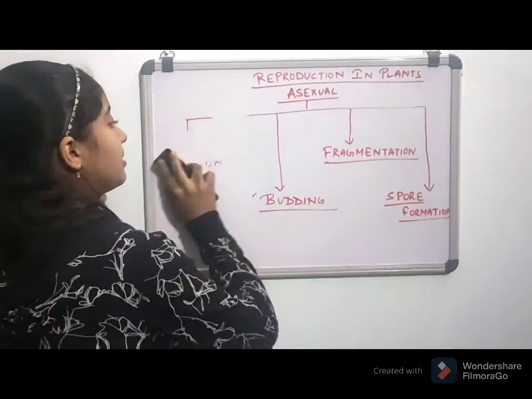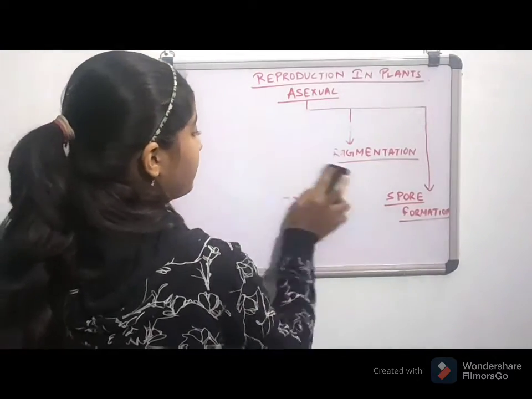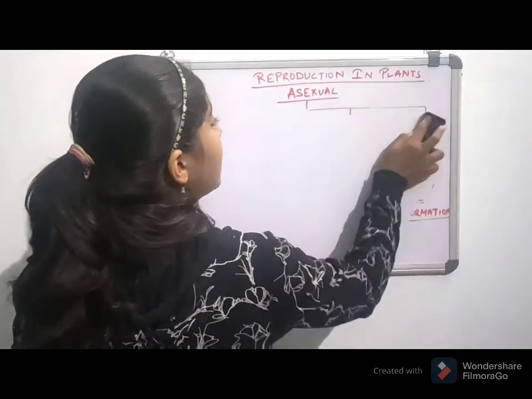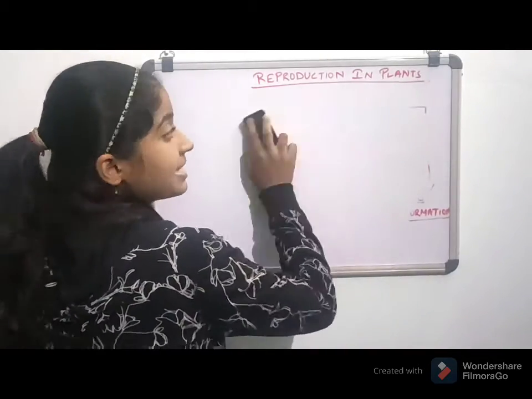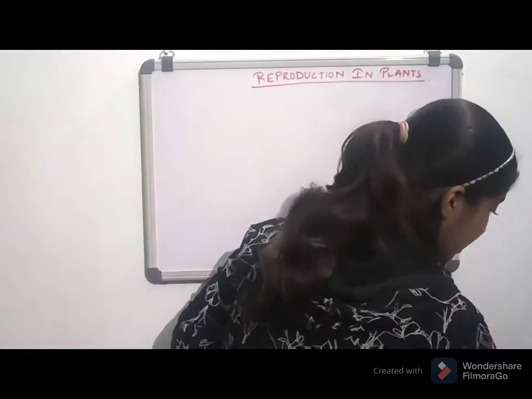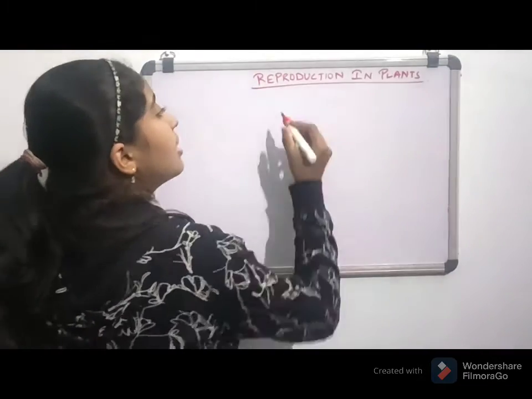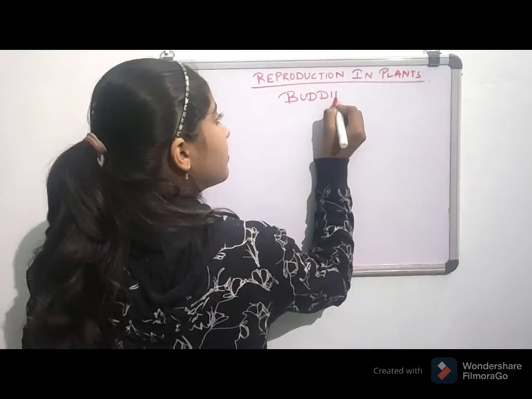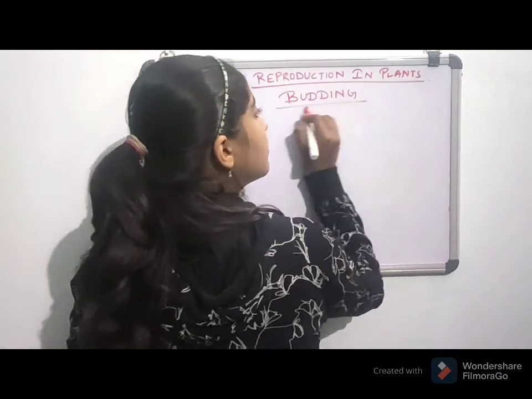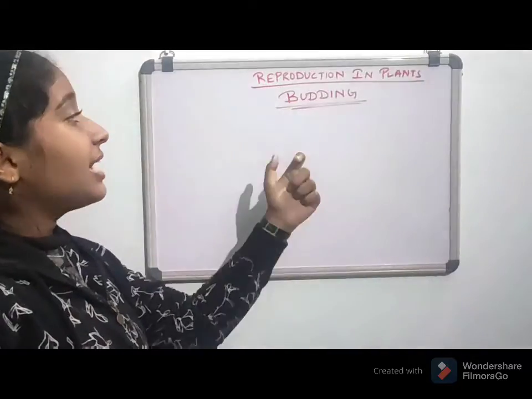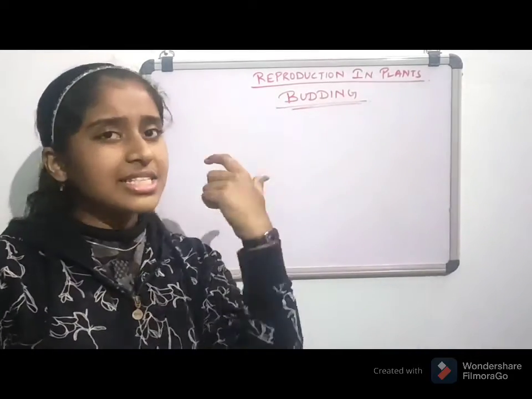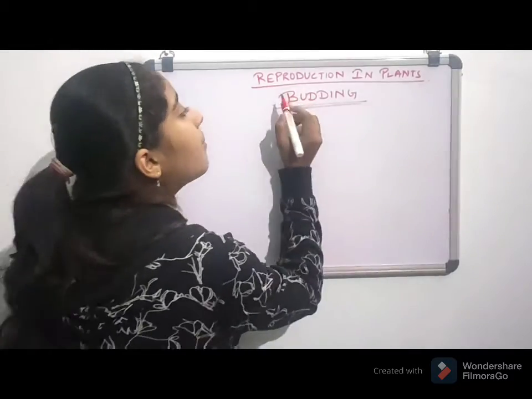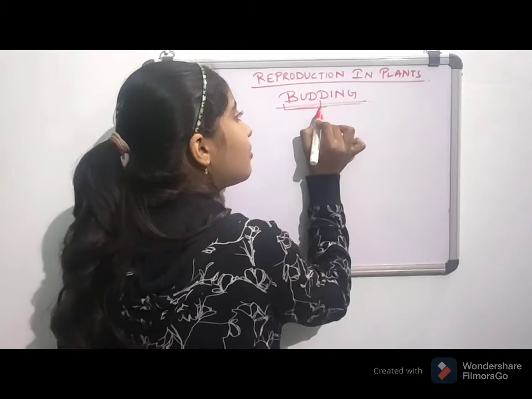Let us go ahead and start with what is budding. You can understand budding by its name only. Bud, can you understand what is bud?